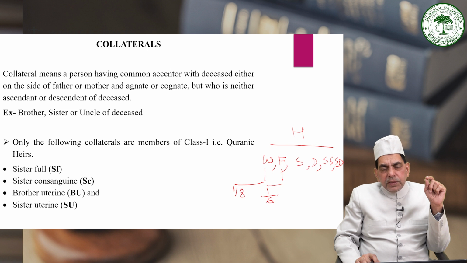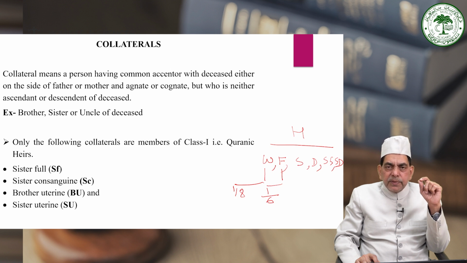Therefore, since the son is an agnatic descendant, he is the first and best residuary, and only if he is there will he be entitled to inherit as a residuary class heir. So far as the father is concerned, the father will be made to inherit only as a Quranic heir, that is, 1 by 6 will be given to him.